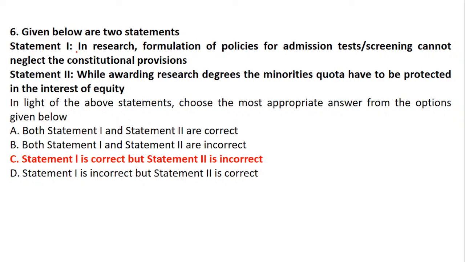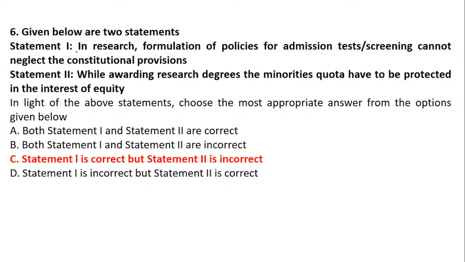Statement 1 is correct. In research, when you form policies of research, you have to follow the basic norms. Constitutional provision means basic rules and regulations. So statement 1 is correct. Now statement 2: while awarding the research degree, the minority quota has to be protected. We have never seen any central, state, deemed or private university have this norm that whenever you are awarding a research degree, the minority has to be protected. There is no such norm. Purely based on your research, everything is decided.